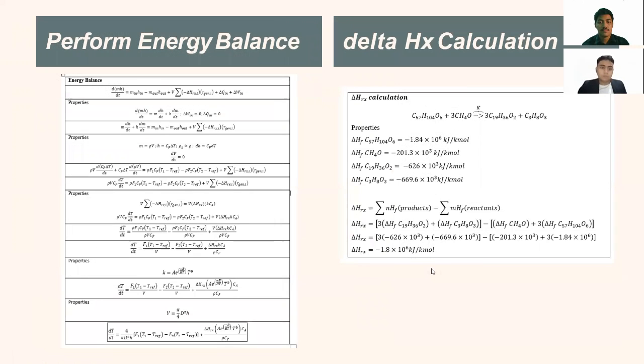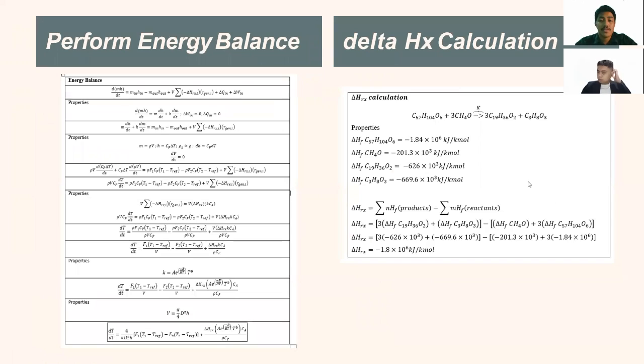Moving on to the energy balance. The general equation for energy balance is d(mH)/dt equals m_in h_in minus m_out h_out plus volume times sigma delta H reaction times reaction kinetic, plus Q in plus work in.